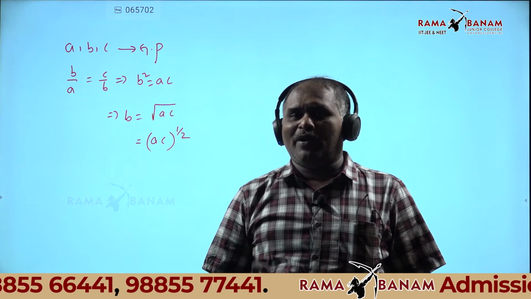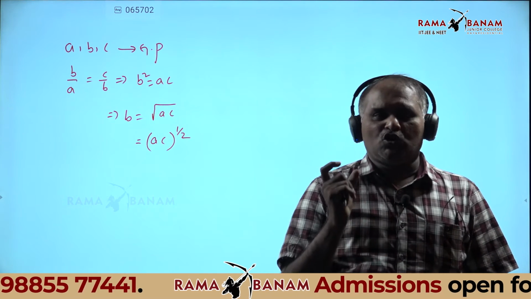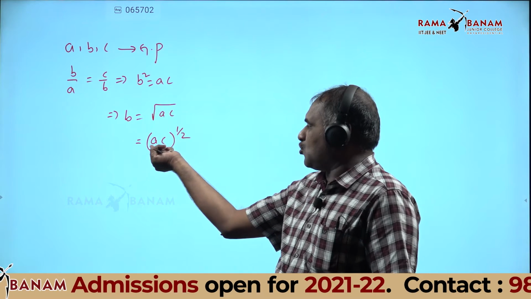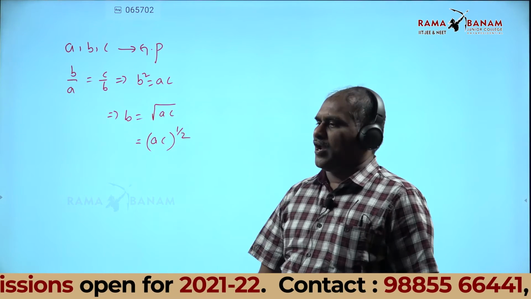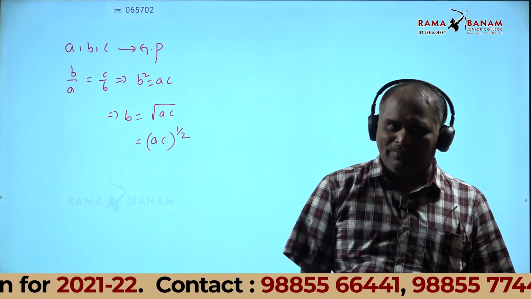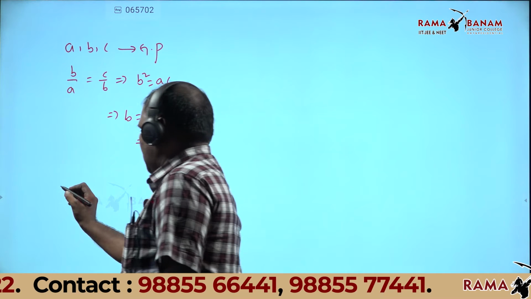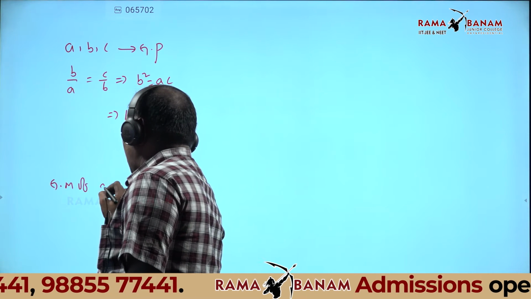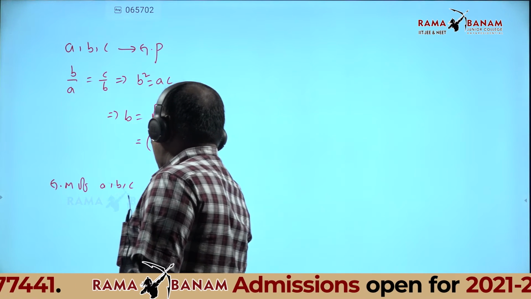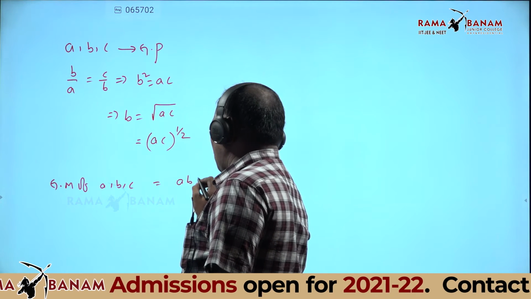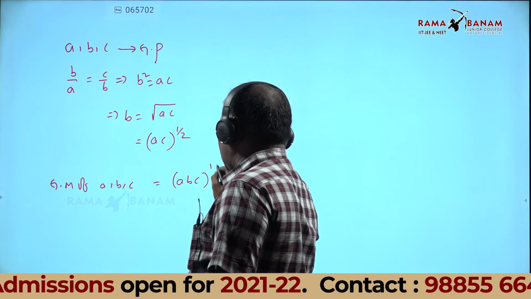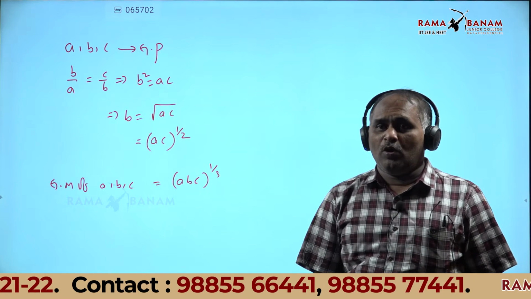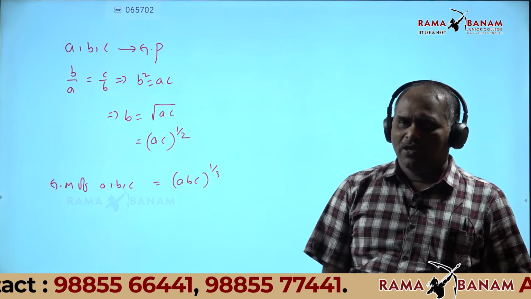Therefore, how do we find the geometric mean? For two numbers, the geometric mean is the product of both numbers whole power 1 by the number of terms. Similarly, the geometric mean of A, B, C is (A into B into C) whole power 1 by 3.